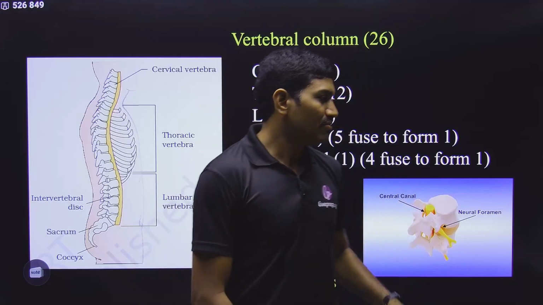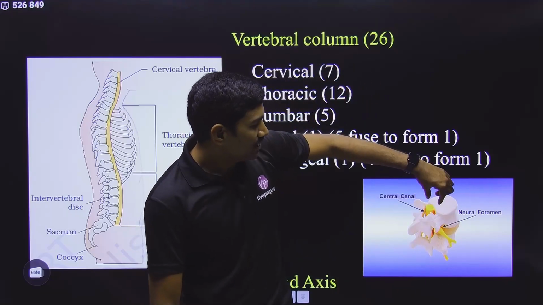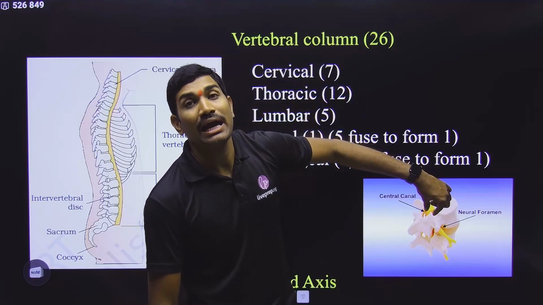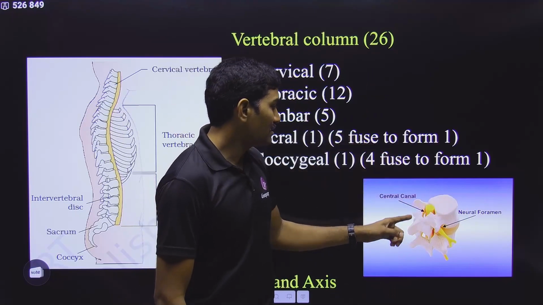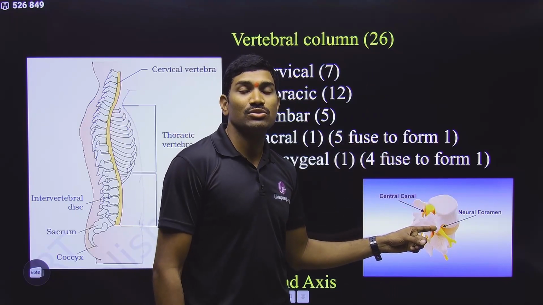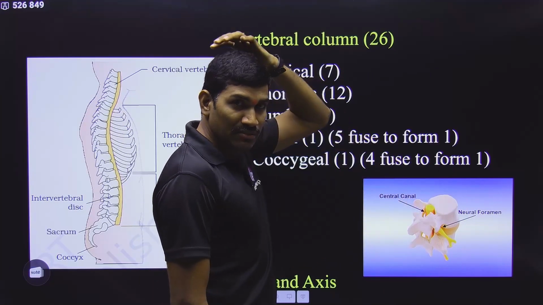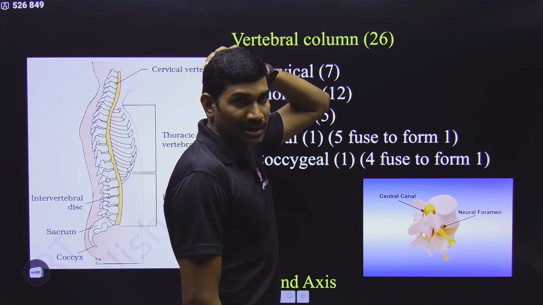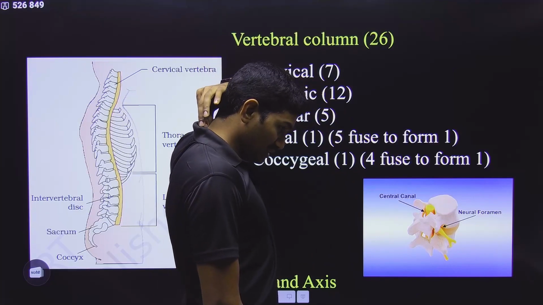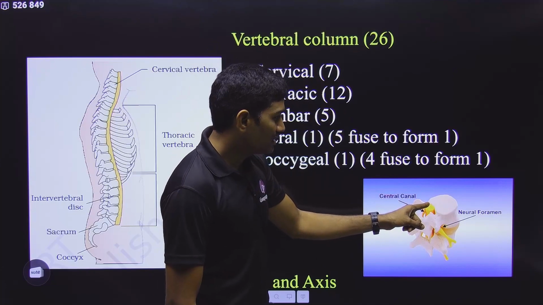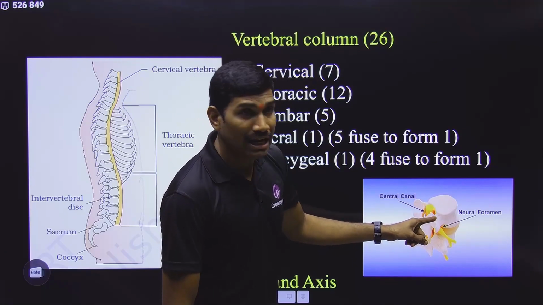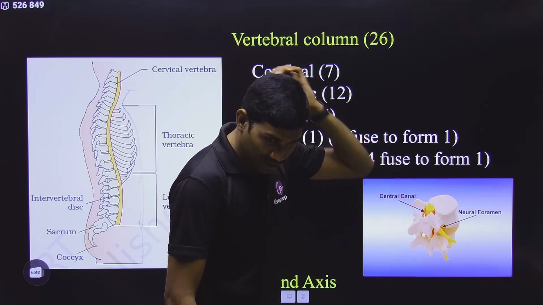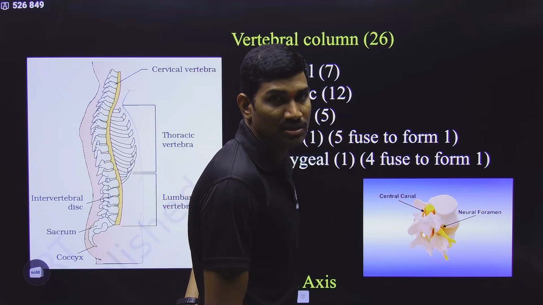Clear? Next one, these vertebrae have some gap at the center, and this is called the central canal. And what is passing through here? Anyhow, the brain is present within this skull, the cranium, right? And this brain is continuous with the spinal cord. This is the central canal or the spinal canal in which the spinal cord is passing through.